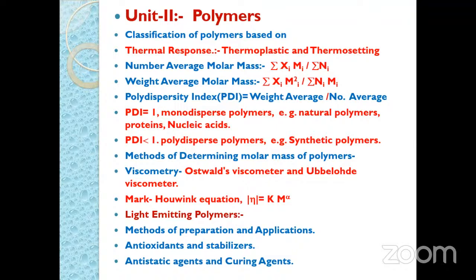Then the next important point is antistatic agents and curing agents. So here regarding the antistatic agents, the charge developed, to minimize that developed charge, we have to use the antistatic agents, some organic compounds like quaternary ammonium salts, or we can also use some acetates or glycerol or glycerin as antistatic agents to remove the static charge. And regarding the curing agents, here we can consider examples like epoxy resins. These are used as curing agents.